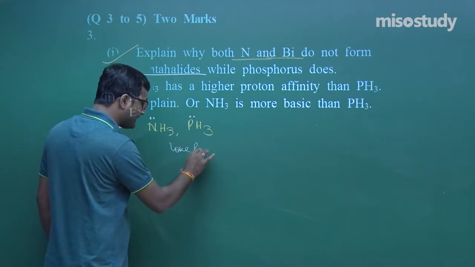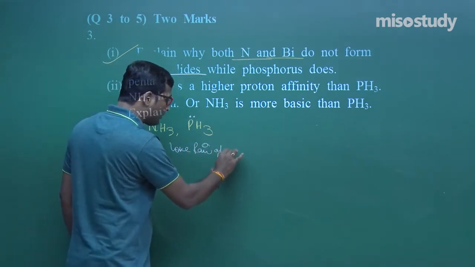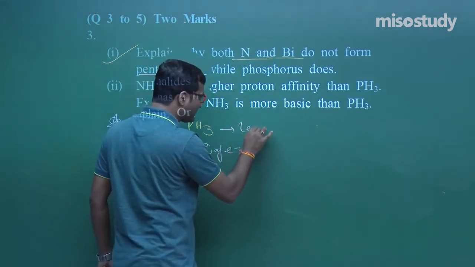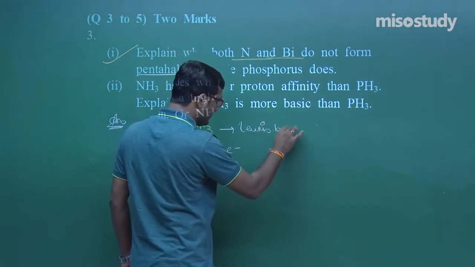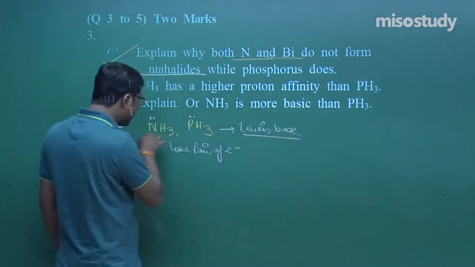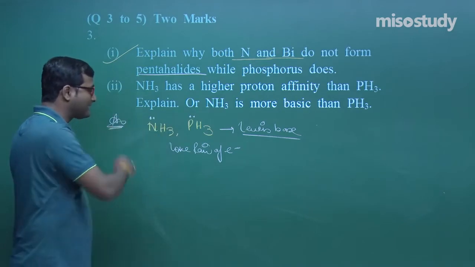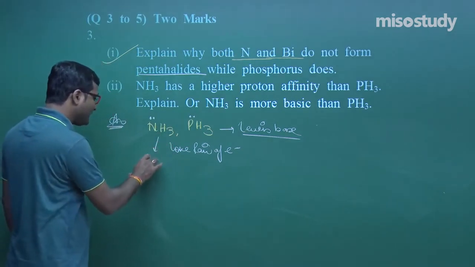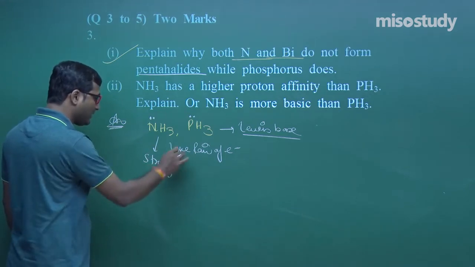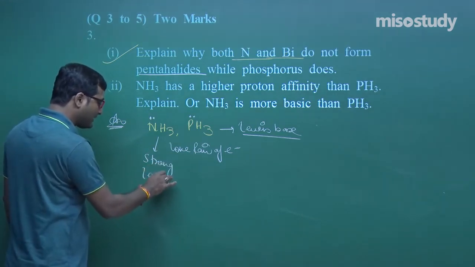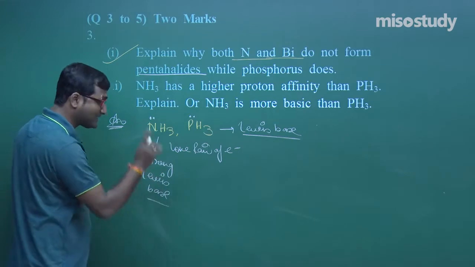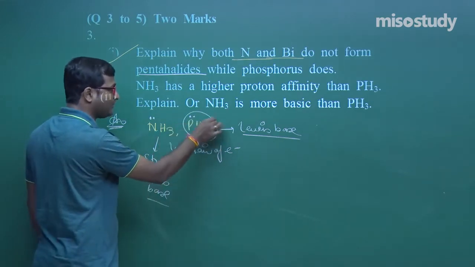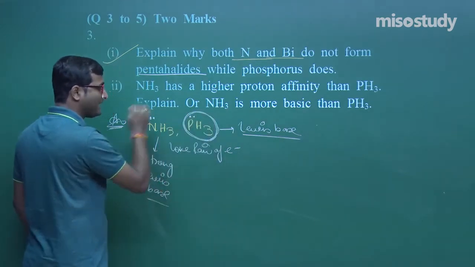Due to the presence of the lone pair of electrons, they act as a Lewis base. But due to the small size, the electron density around nitrogen is more than around phosphorus. So it will act as a strong Lewis base in comparison to PH3, my friend. Comparison parameter matters.